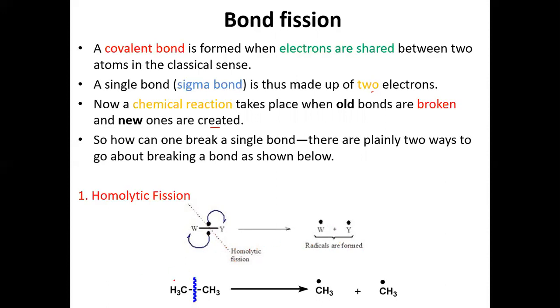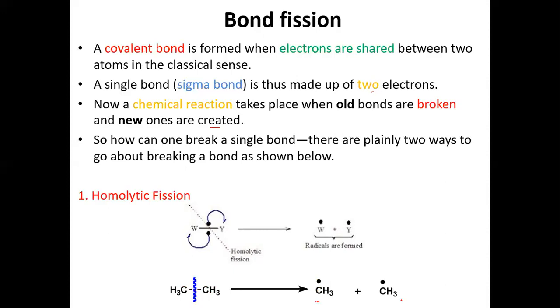Now here one example is given for homolytic fission. There is an ethane molecule, CH3 attached to another CH3 by a single bond. Now when homolytic cleavage takes place, at that time there is equal distribution of electrons towards each group or each atom, and free radicals are formed.